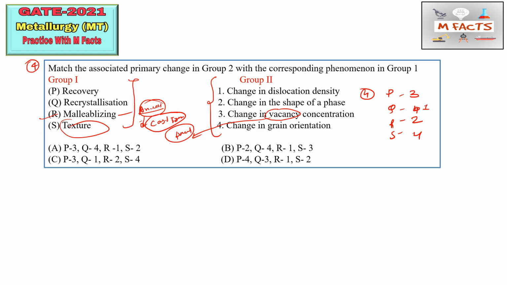So now we have code 3124. Okay, so the options which start with something other than 3 we can cross. So B option is wrong, D option is wrong. Now we have only two options. A option is 3 4, but we have Q as 1, so this option is also wrong. So C option is correct here. Okay, so this is the way of doing the question.